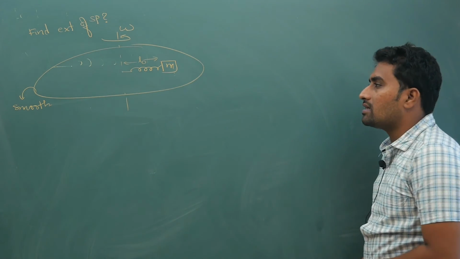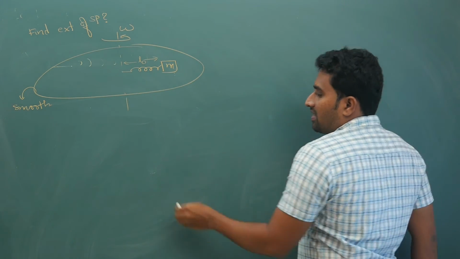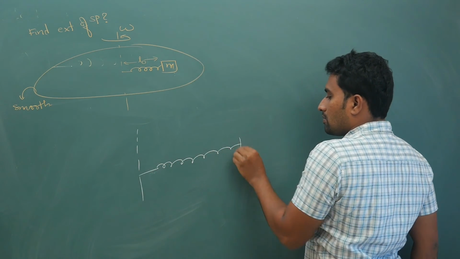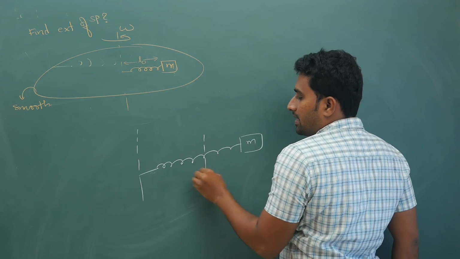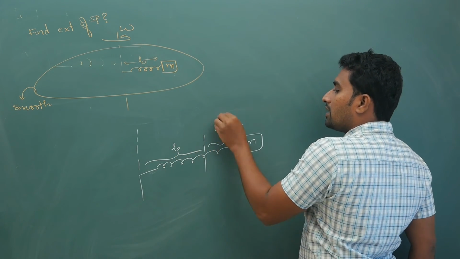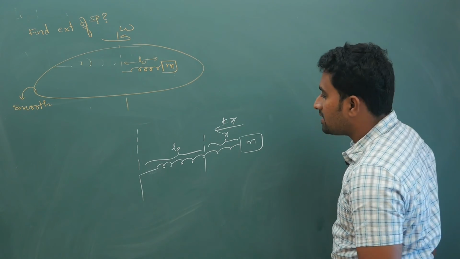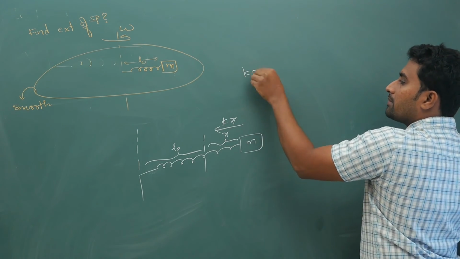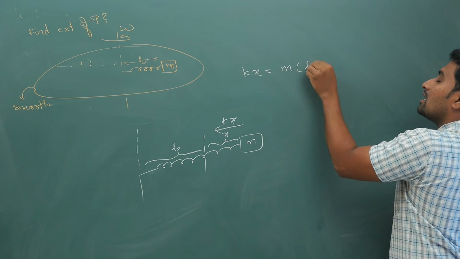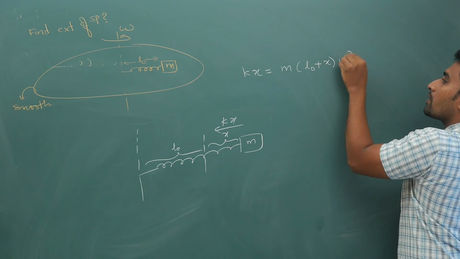Now how will you answer this question? When the spring extends by some x, this distance is L0, this distance is x, your restoring force that is acting towards the center is kx. So your centripetal force kx is equal to m into r, where r is L0 plus x, into omega square.